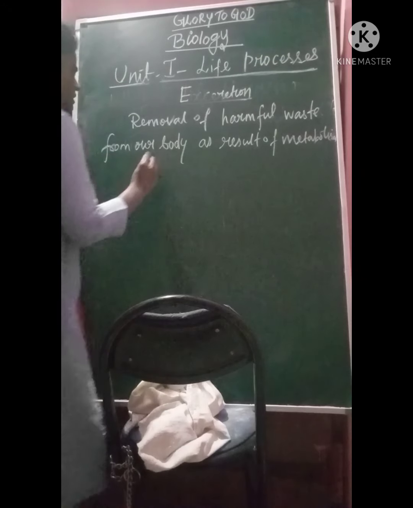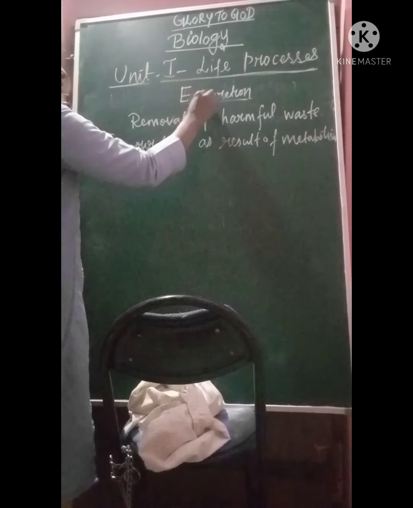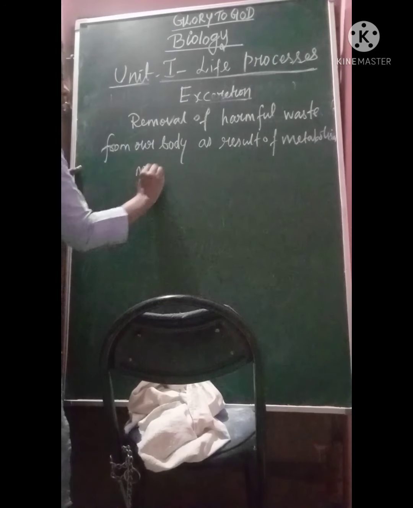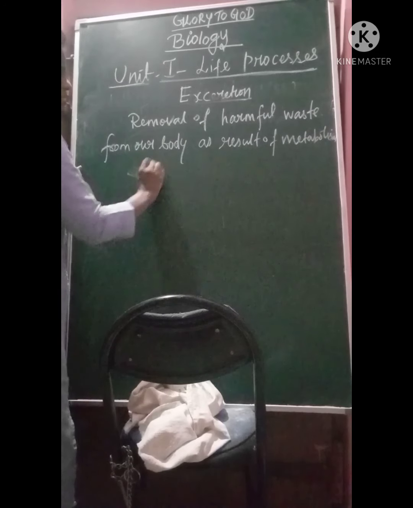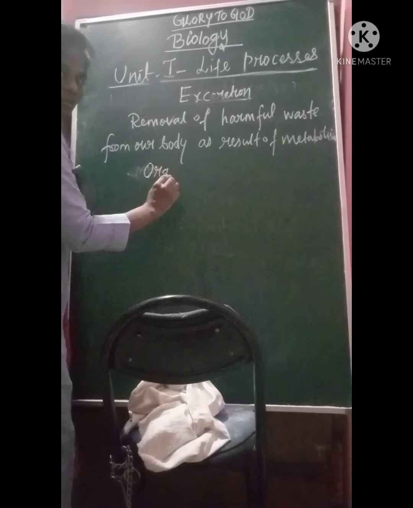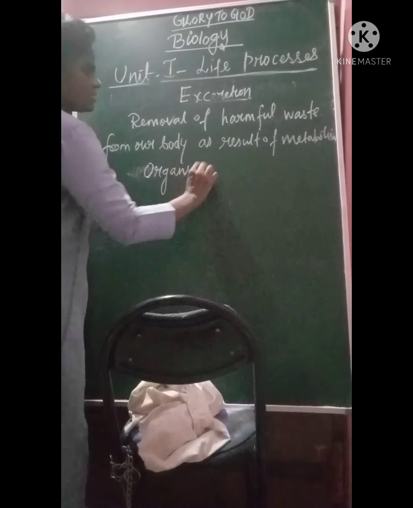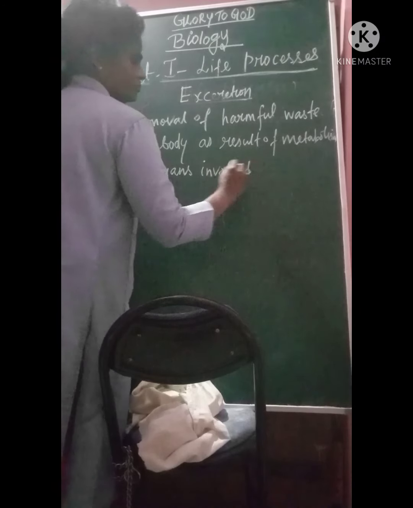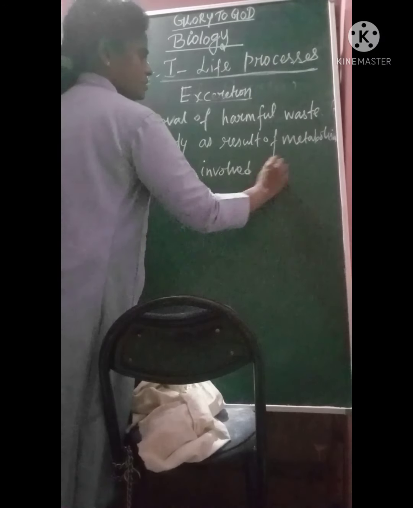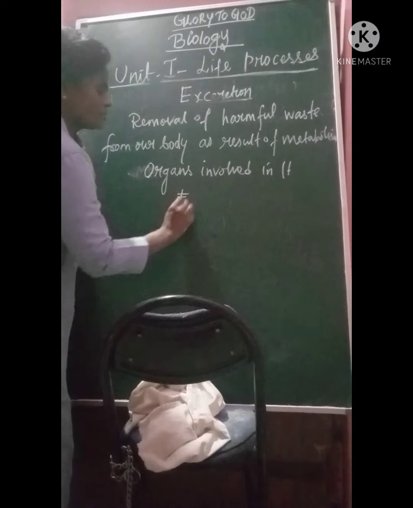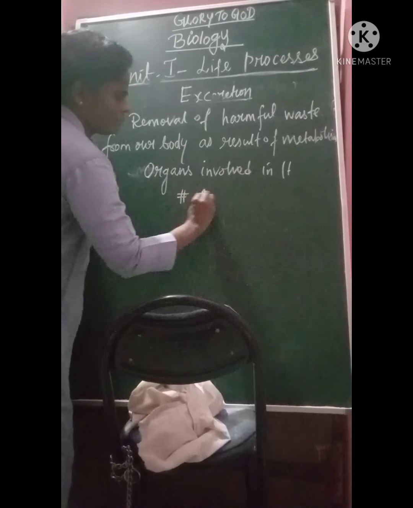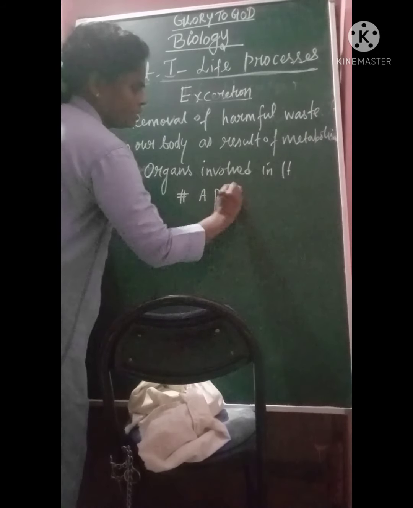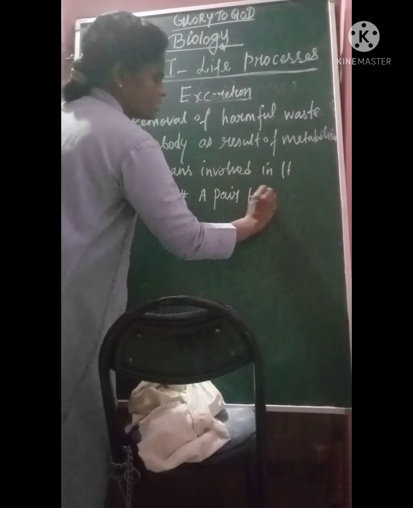So what are the major organs involved in excretion? First one is the pair of kidneys, the major excretory organ.